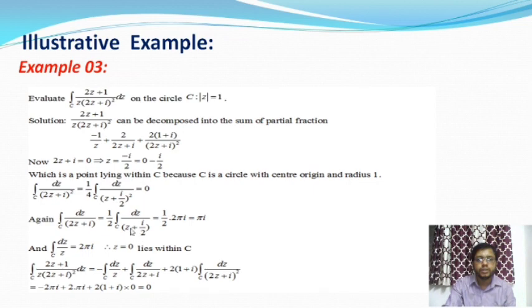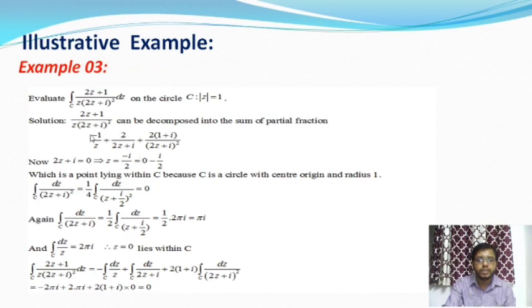From the second consequence, or second theorem of Cauchy's consequences, this value is equal to 1 by 2 into 2 pi i. Here n is equal to 1 actually. If n is greater than 1, then this integral value is 0. And this point lies inside the circle, or inside the curve. So from this we get the value of this integration, and it will be pi i.